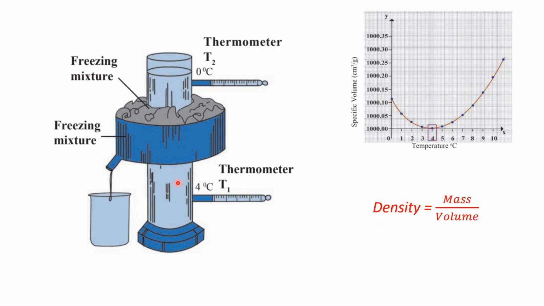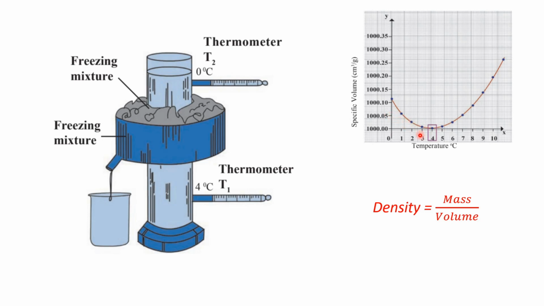Now, as the water gets colder, the temperature decreases further, that is, below 4 degrees Celsius. And as the temperature decreases, it traces this path from 4 degrees to 0 degrees. As you can see in this graph, the volume starts increasing.